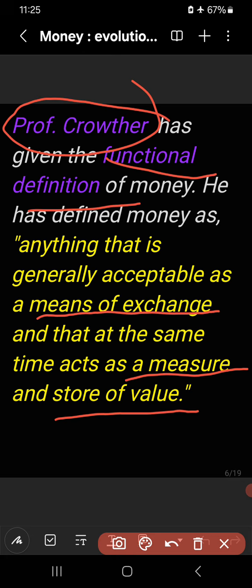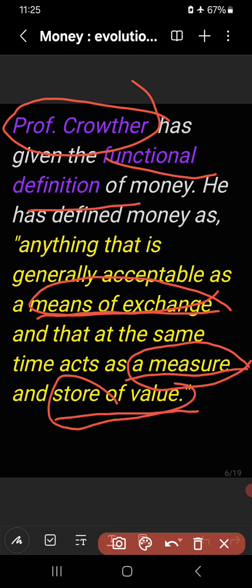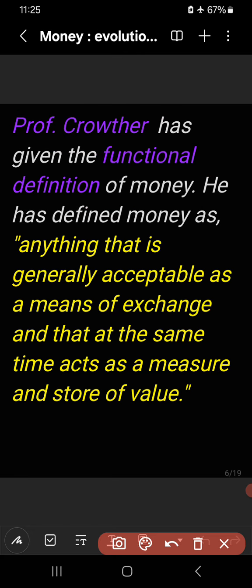Anything that is generally accepted as a means of exchange means it is accepted as a medium of exchange. Number two is measure of value, and number three is store of value. So these three functions are mentioned in his definition. That's why his definition is known as the functional definition.